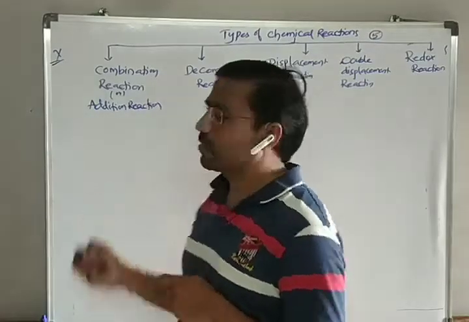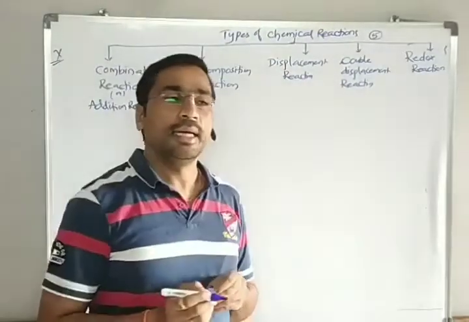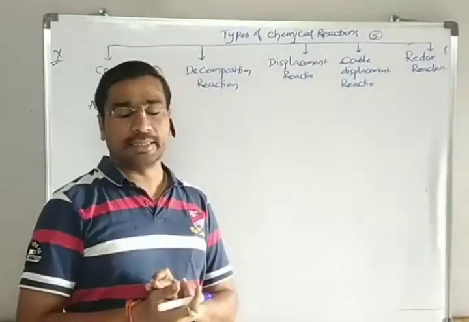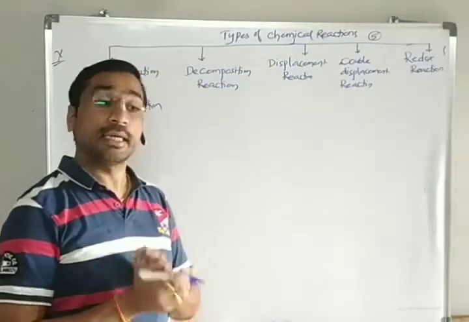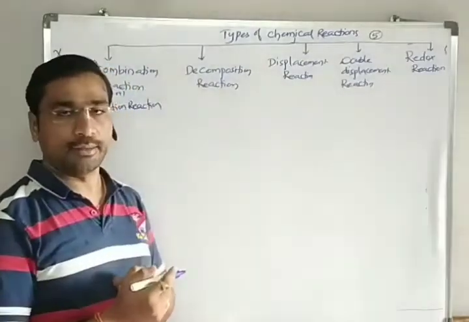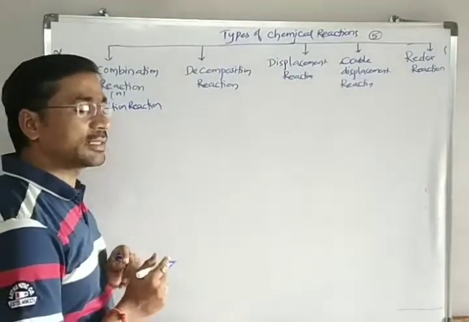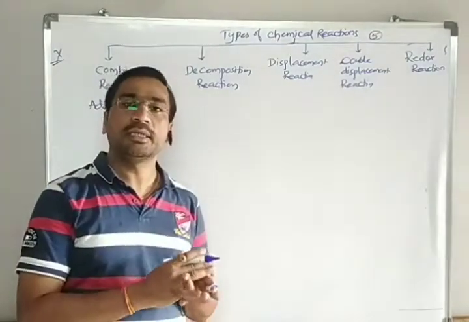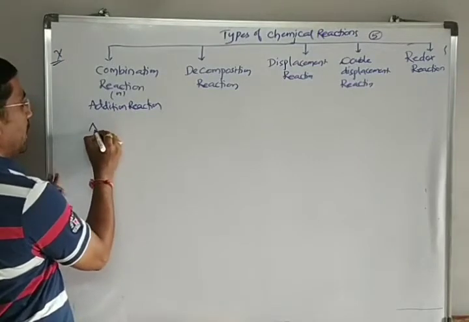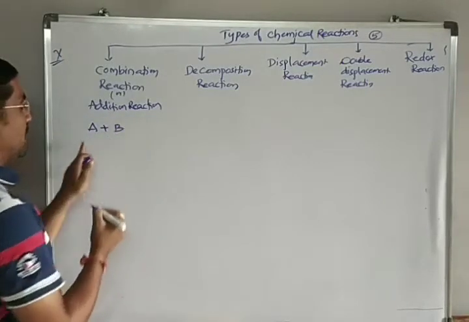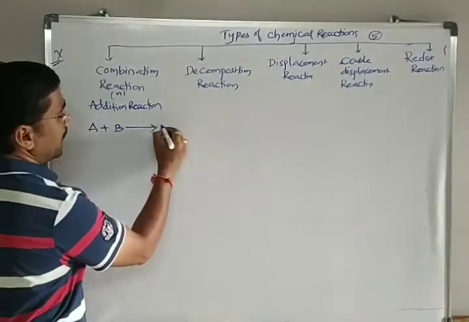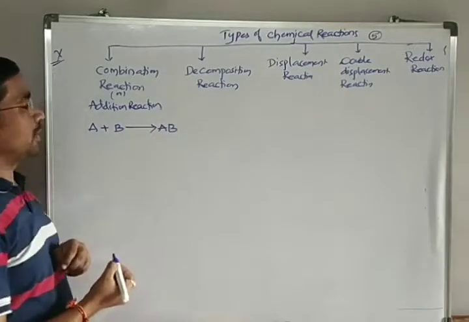So what is this combination reaction? It is a reaction in which two different reactants combine and form one product. Let's give an example. Let us have A and B. Let's assume A and B are two different reactants. If these two combine, they give rise to a single product called AB.